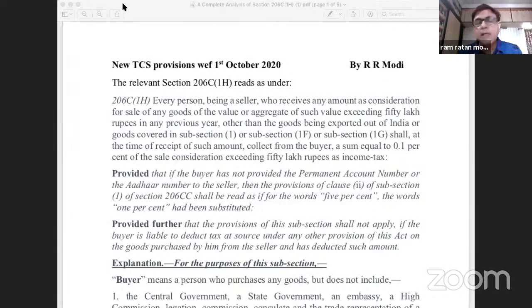These are the broader provisions. Now, for the first year, that is the financial year 2021, since it has become effective only from 1st of October 2020, it has been stated that the TCS will not be collected on any amount of sale consideration received before 1/10/2020. This is the second point.